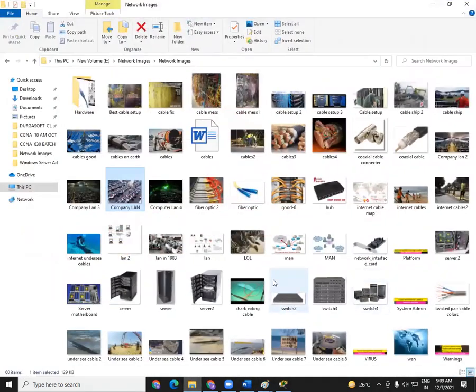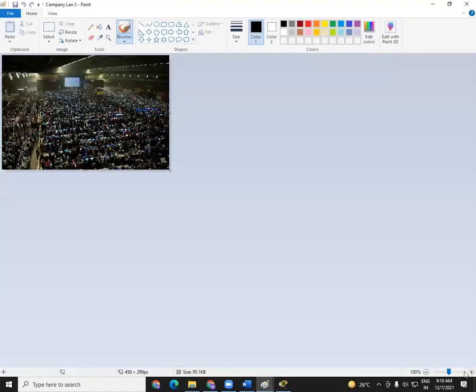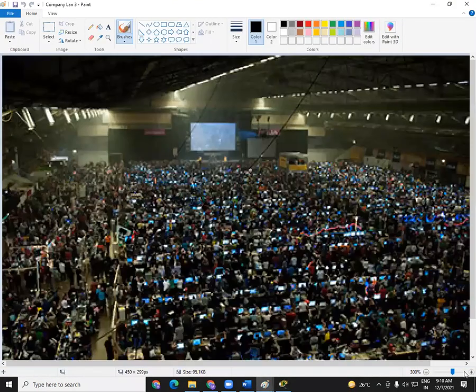suppose your computer network is something like this. So you can see there are many computers and it is an open hall. This is some sort of company, maybe like a share market or whatever. You can see many people are watching the big screen and there are many computers here.